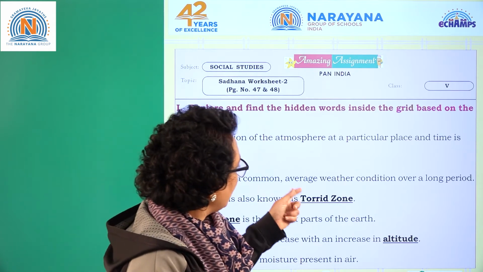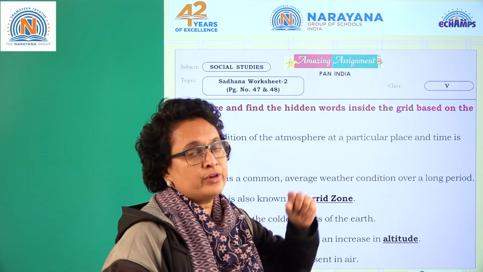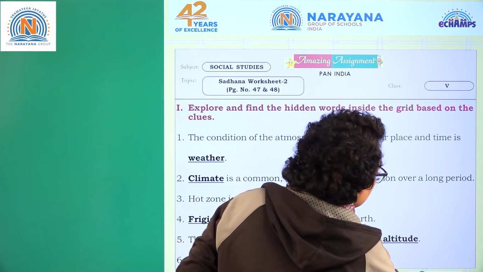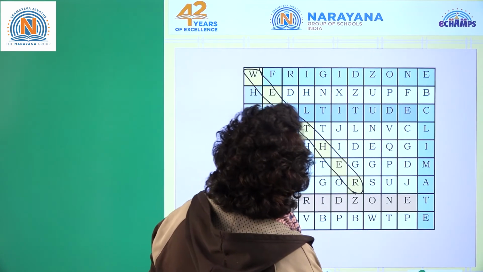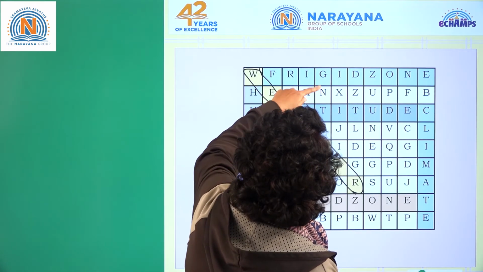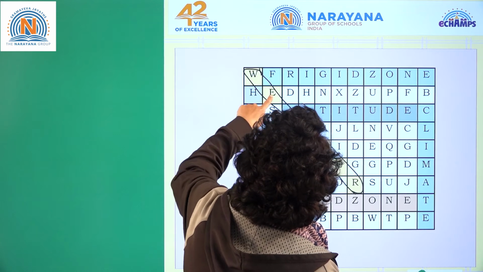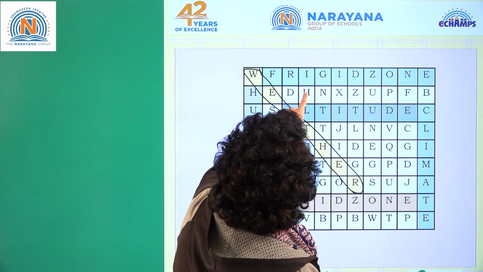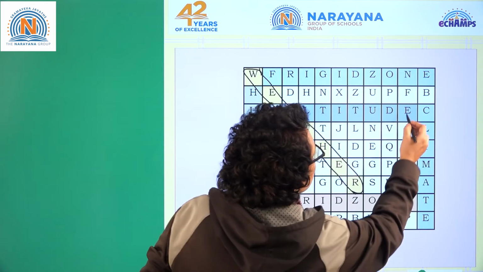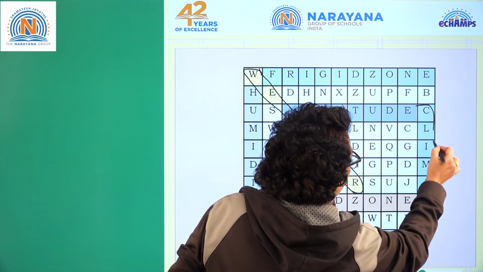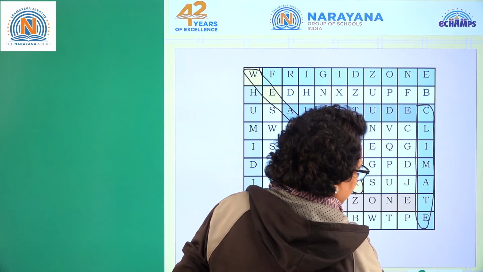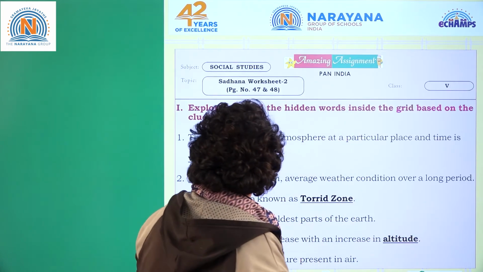Dash is the common average weather condition over a long period of time. Long period of time, it is definitely climate. Let's see where climate is in this grid. C, climate. Here is the climate. Okay, let's go for the next one.